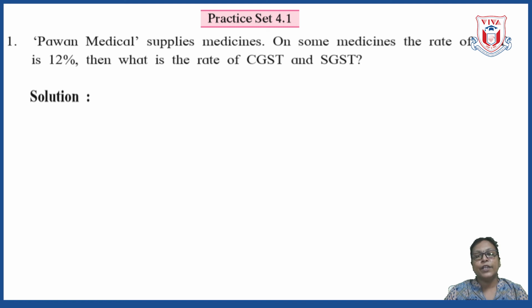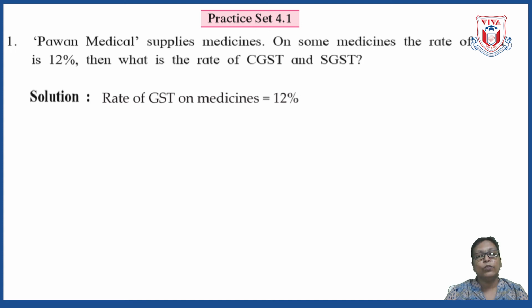Then what is the rate of CGST and SGST? Okay. So in this sum the rate of GST is provided to us, and from that we have to write down the rate of CGST and SGST. So it is very easy to solve, as I have said that CGST and SGST are the two components of GST. GST is exactly divided into two components. So if GST is 12%, then CGST and SGST, they are 6%. It's obvious.